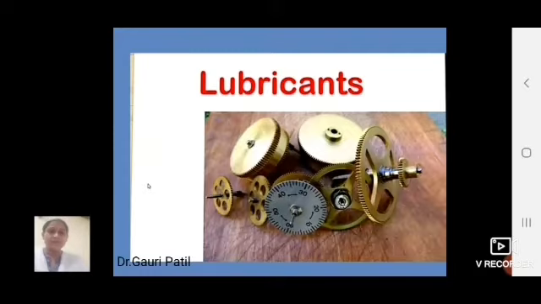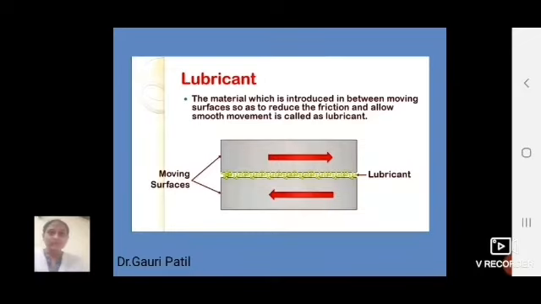So, what is meant by lubricants? I will tell you. A lubricant is a material introduced in between moving surfaces so as to reduce the friction and allow smooth movement.